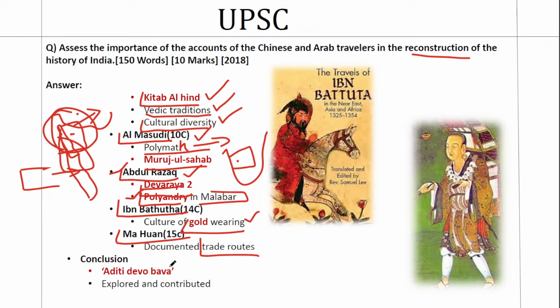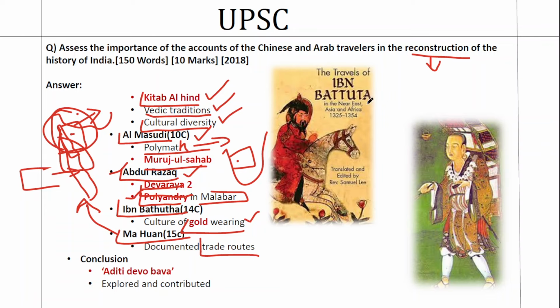Now you can connect it in a different way, because these people who came to India gave a very glorious and shiny picture of Indian society and economy to their own countries. As a result, India was pictured as a glorious land which everybody wanted to visit. And that was the curiosity of the Europeans as well. And these insights into trade routes led to further influx of foreigners into Indian society. So they actually gave an idea of Indian society to the outside world during that time as well. So they not only help us to construct our own history in modern times, they helped outside Indians to reconstruct or understand Indian society in their times as well. So that can also be marked.